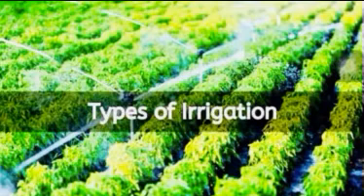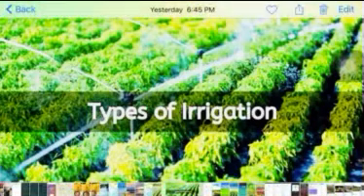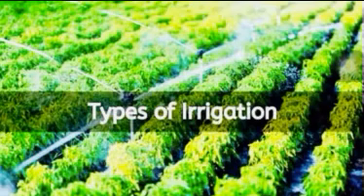Now, what do you mean by inundation canals? In this, the water is drawn directly from the river without building a dam. And in perennial canals, dams are constructed across the rivers and water is stored in the reservoirs and used for agriculture through canals. So, this is the difference.